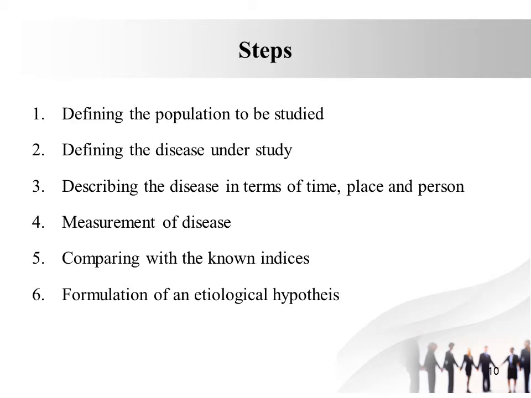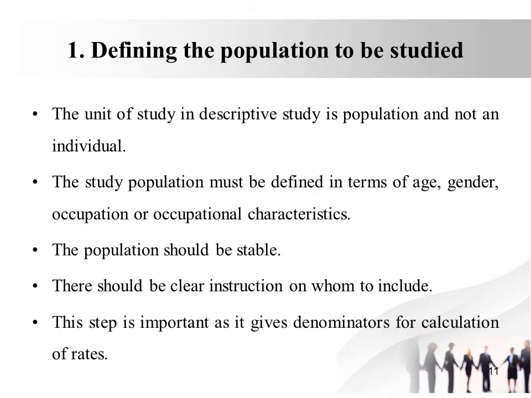Now the steps followed in the descriptive study. There are six steps. The first step is defining the population to be studied. The second step is defining the disease under study. The third step is describing the disease in terms of time, place and person. The fourth step is the measurement of disease. The fifth step is comparing with the known indices. The sixth step is formulation of etiological hypothesis.